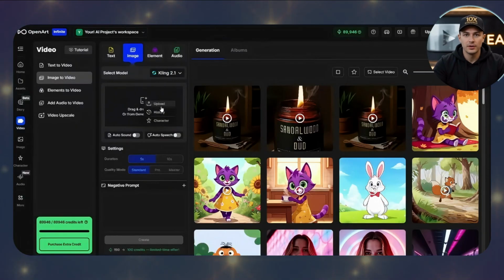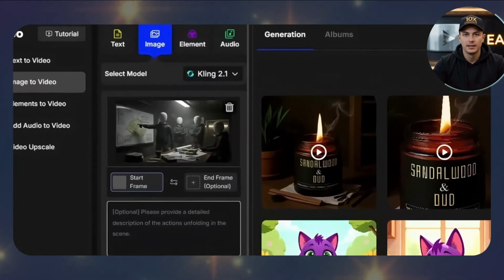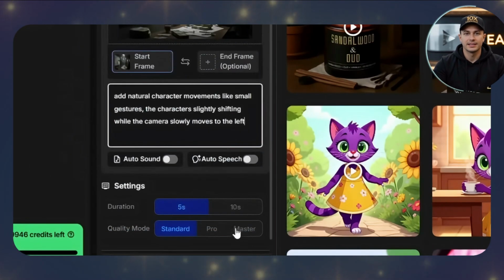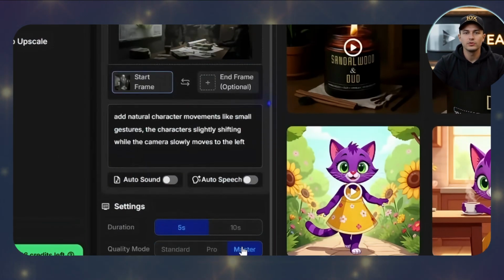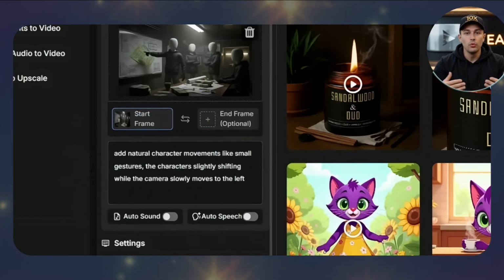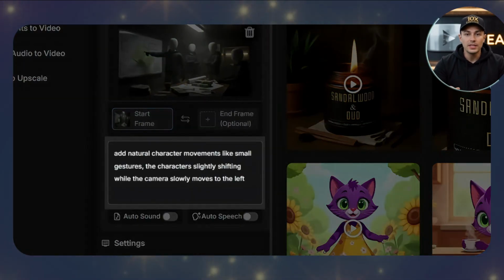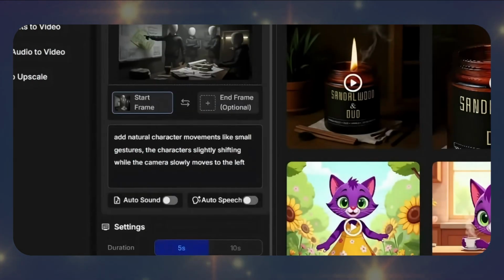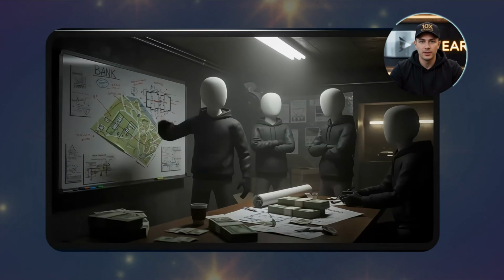Now drag and drop your first image into the upload area. Set the duration to 5 seconds. For quality mode, select Master. This gives you the highest resolution output. Now here's the key part, the movement prompt. Since we don't need crazy action, we want to keep it subtle and natural. Then hit Create.